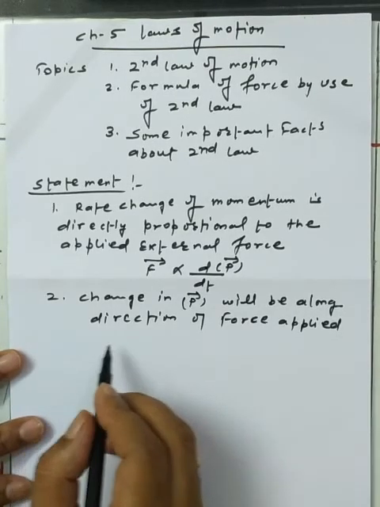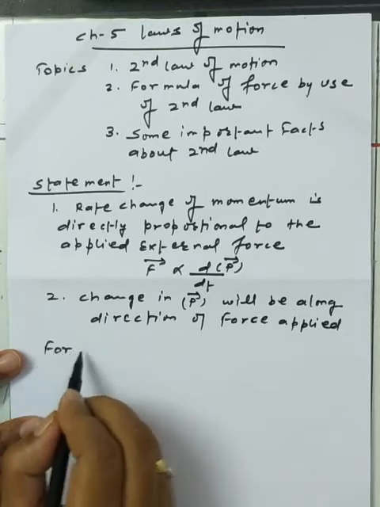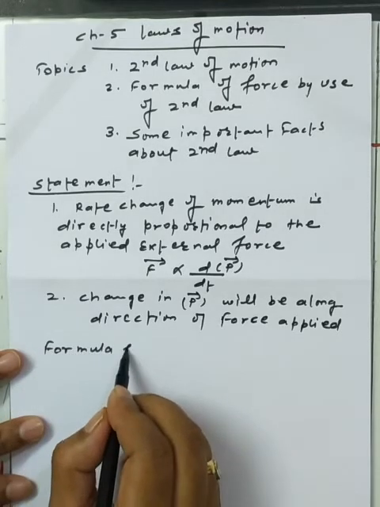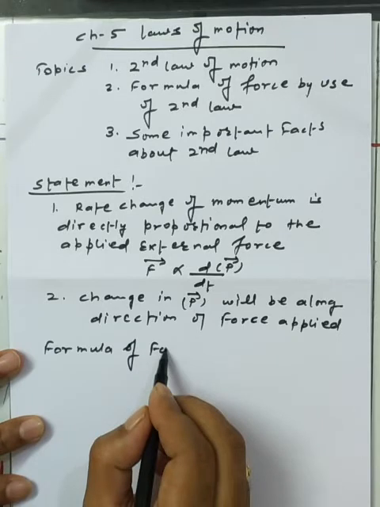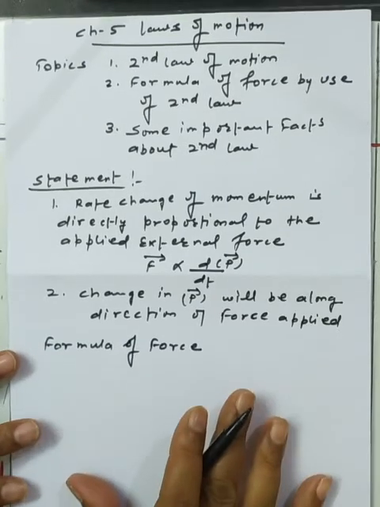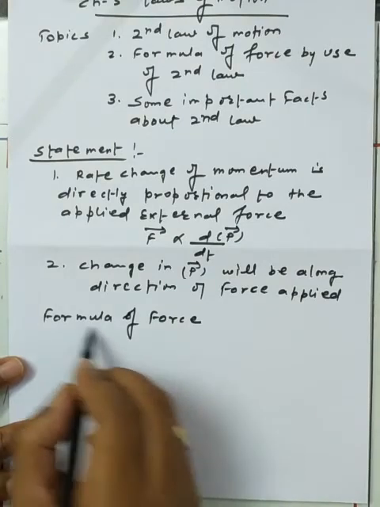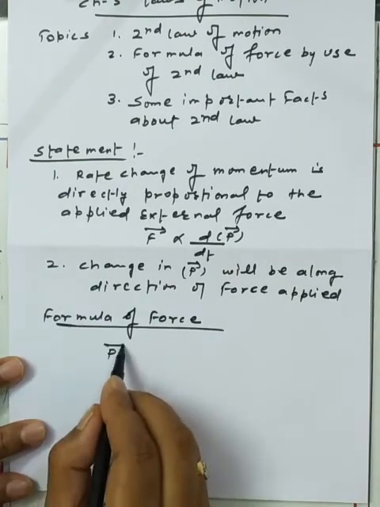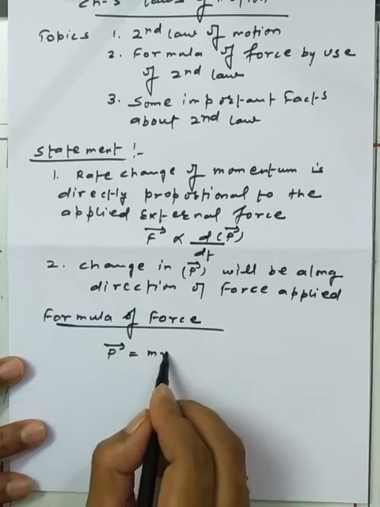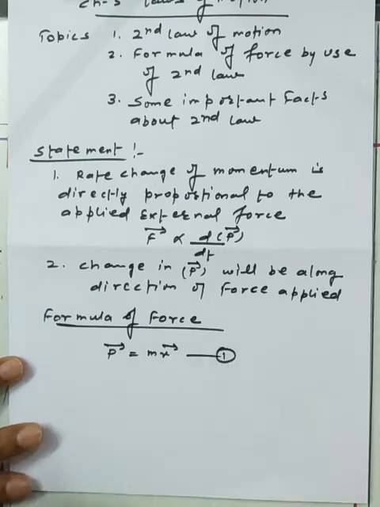So what kind of formula will we discuss here? We start with the concept of momentum, that P is equal to mv. This is one of the base equations we have.